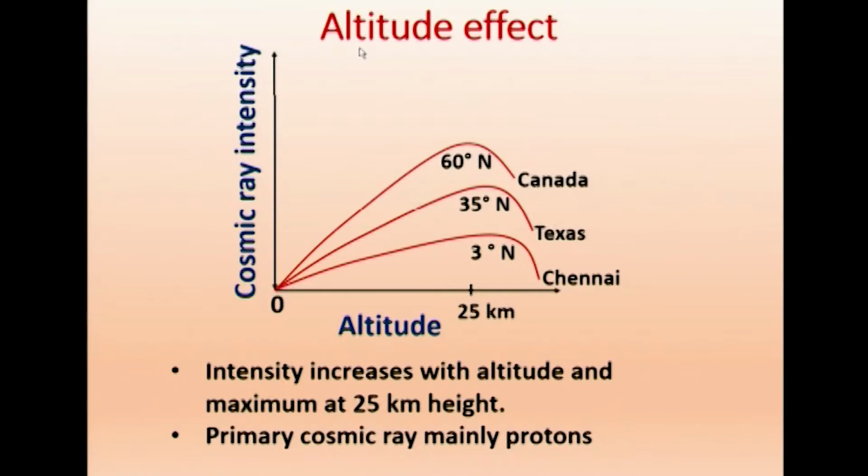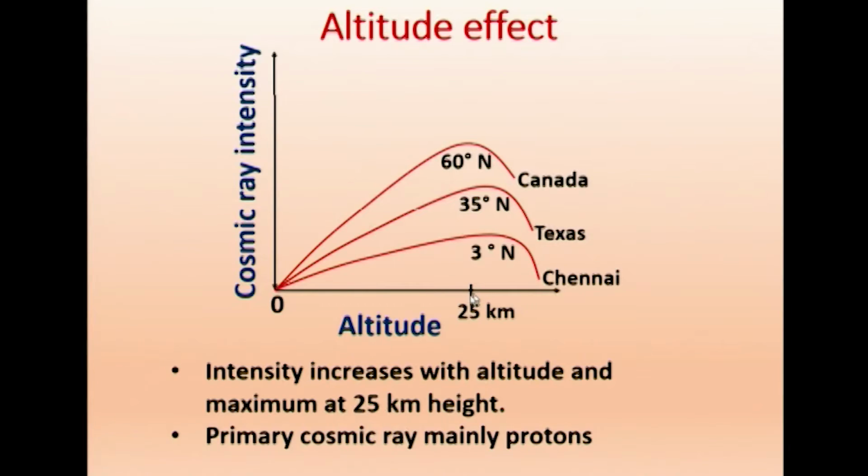Similarly, if you go to the altitude effect, they found the cosmic ray intensity, with altitude from sea level on the y axis. In 1930 to 50, they sent balloon experiments, recording at different altitudes, and they found that at 25 kilometers it is maximum. After that, it decreases again. So, as the balloon goes up, we find the intensity increasing, maximum at 25 kilometers, and then decreasing.